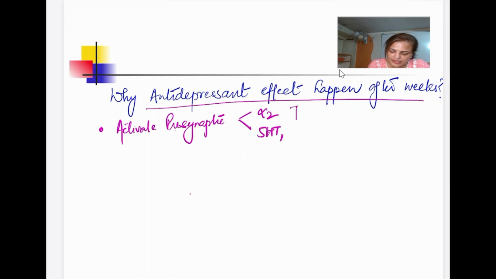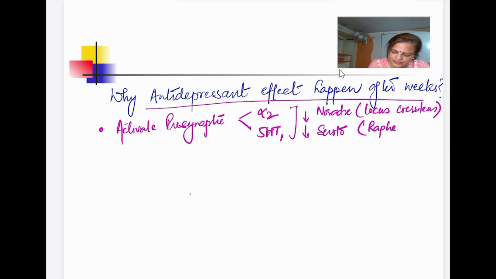By that, they decrease noradrenergic neurotransmission at the locus ceruleus and serotonergic neurotransmission at the raphe nucleus. Now slowly over time, they cause desensitization of these receptors.